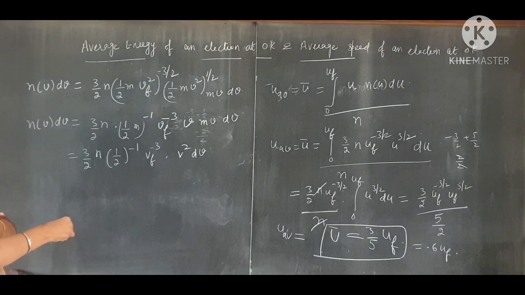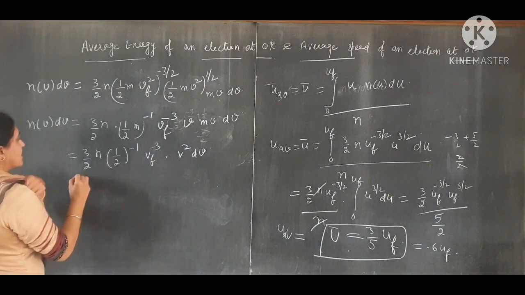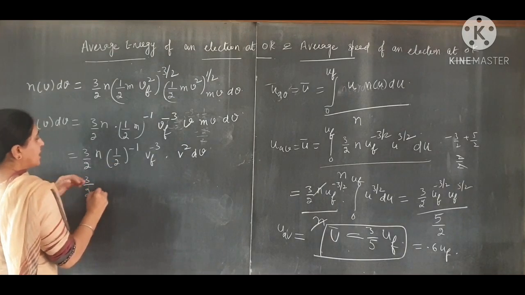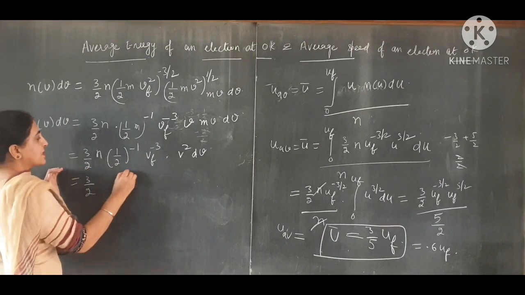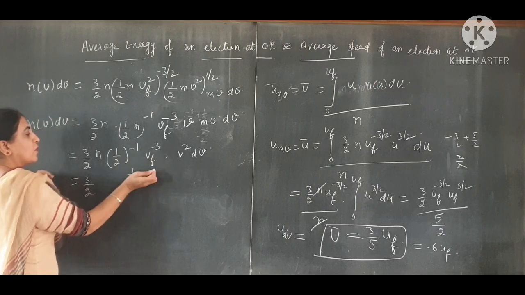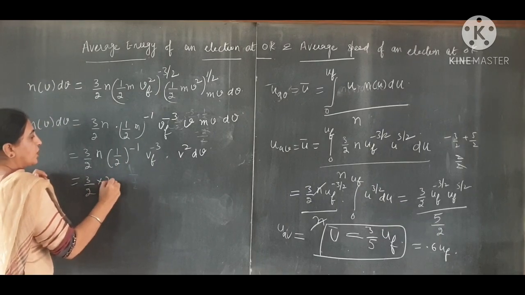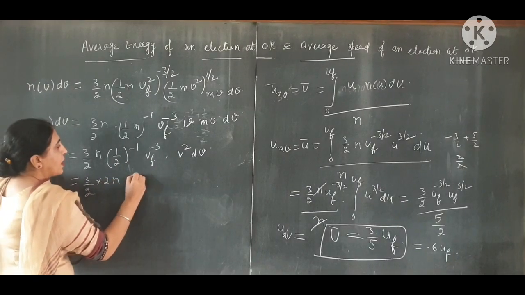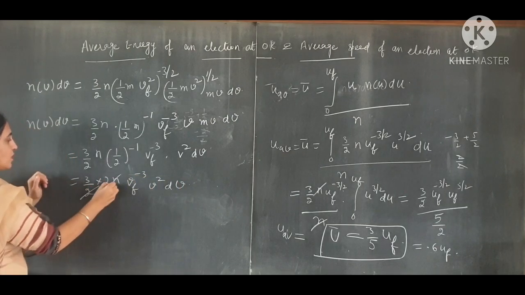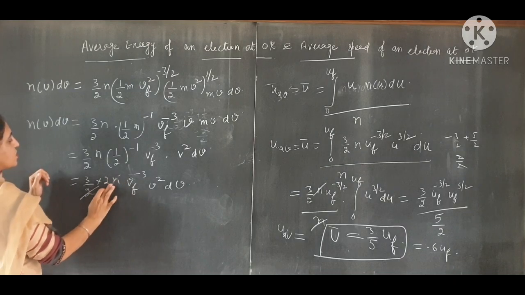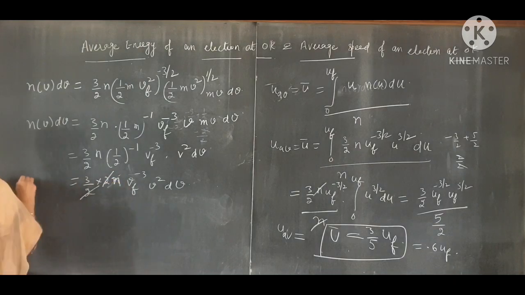So we have this clearly. So this is 3 by 2, this is 1 by 2 minus 1. 1 by 2 minus 1 means 1 over 1 by 2, and it goes upward. So 2 into n vf raised to power minus 3 v square dv. This 2 goes, and we have n v dv like this.